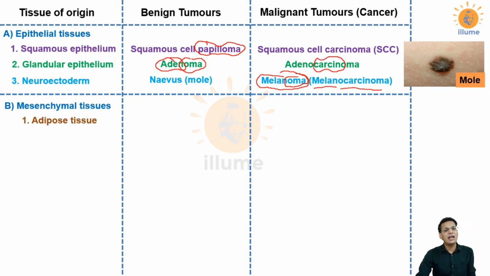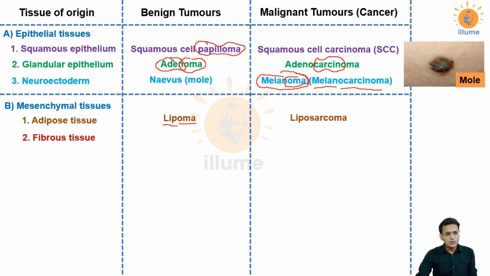The first one is adipose tissue. Now, what is adipose tissue? These are the tissues responsible for the storage of lipids. So a benign tumor of adipose tissue is called lipoma. Lipo is from lipids, and oma means this is a benign tumor. A malignant tumor of adipose tissue, because it is mesenchymal in origin, uses the suffix sarcoma, so it is called liposarcoma.